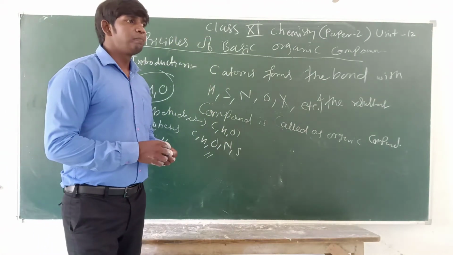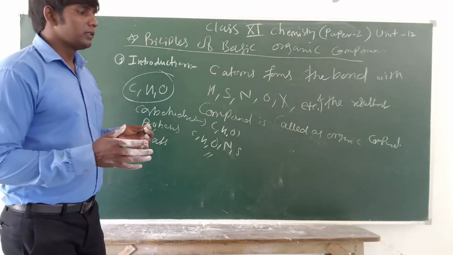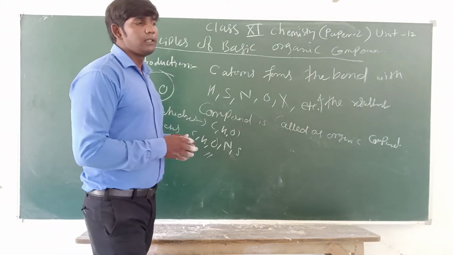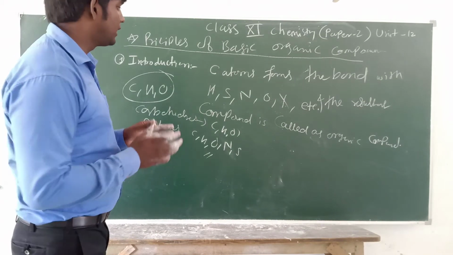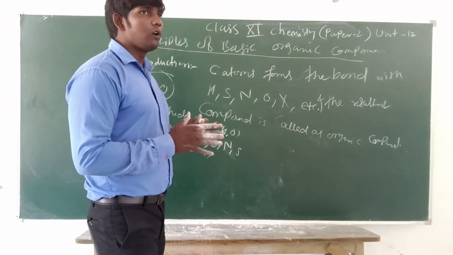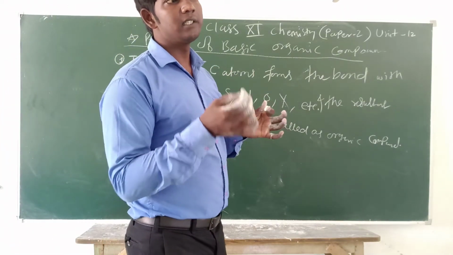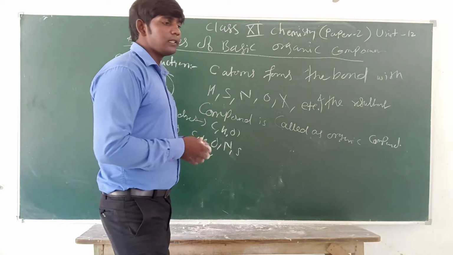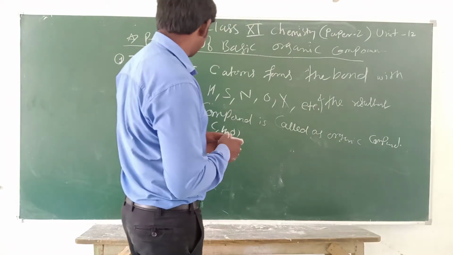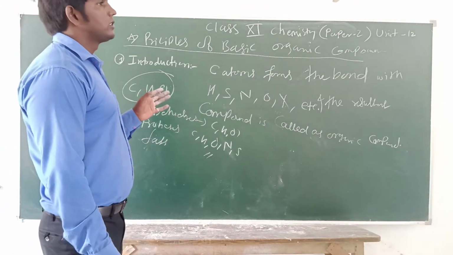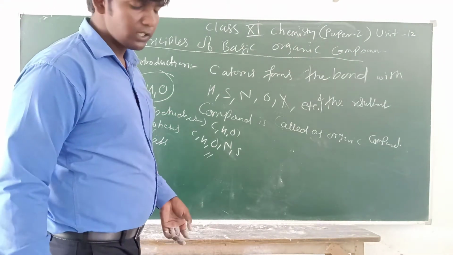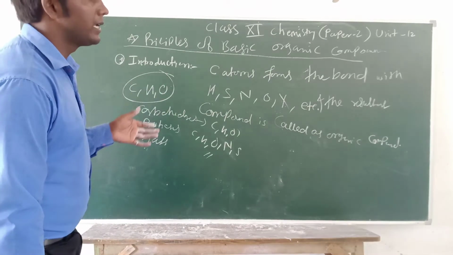Now if you go to the market and see the fruits and vegetables, they are all made up of organic compounds. We eat them, get the energy and do some work. This is the introduction of organic chemistry. Carbon is distributed over a very broad area.